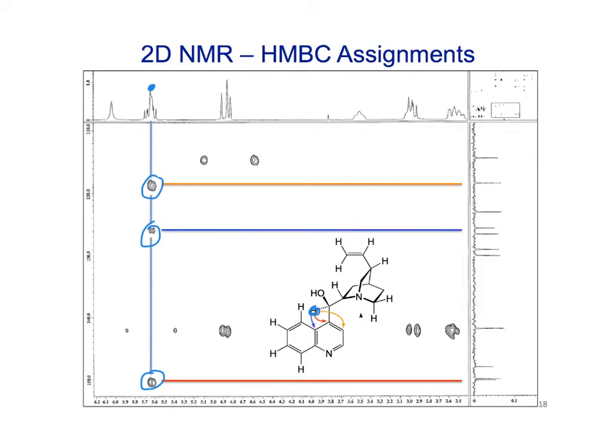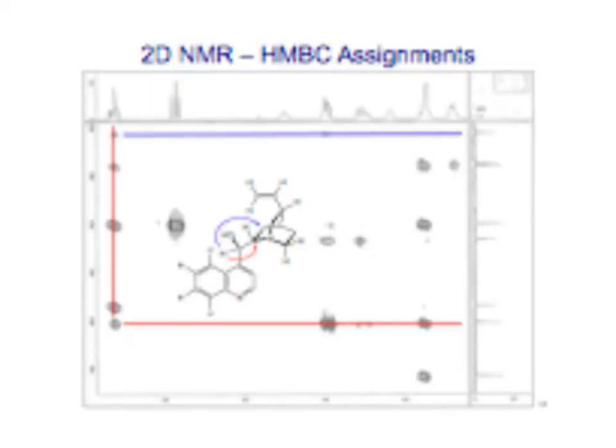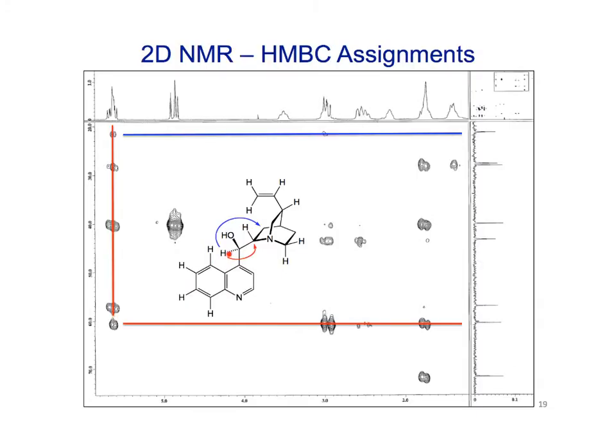Right? So we can clearly place this proton on a carbon next to this benzene ring right there. Okay? We can also connect it in the other way. So that same proton has couplings here that go in red. That's from this proton over to this other ring system. And in blue, it's from that proton all the way over to this other carbon over here. So from all of these, we can see that this carbon with the alcohol on it is kind of a central portion, and we can see what pieces are attached to that.